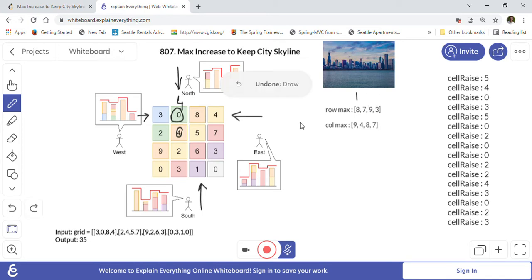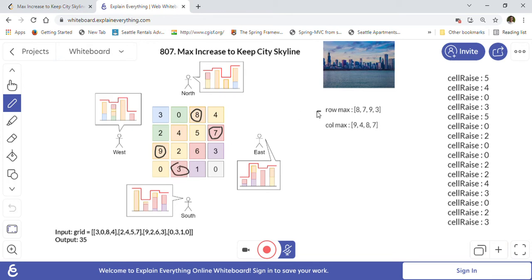So let me just show you here quickly before we go forward. This is an important step. On all rows, we will want to find out the maximum. So for example, 8 is maximum in this row, then in this row 7 is maximum, right? In this row 9 is maximum, and in the last row 3 is the maximum height, right? So we have captured that into our row max here, right?